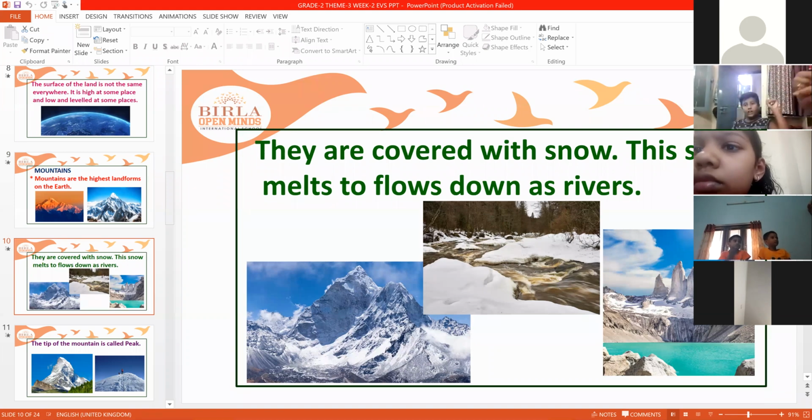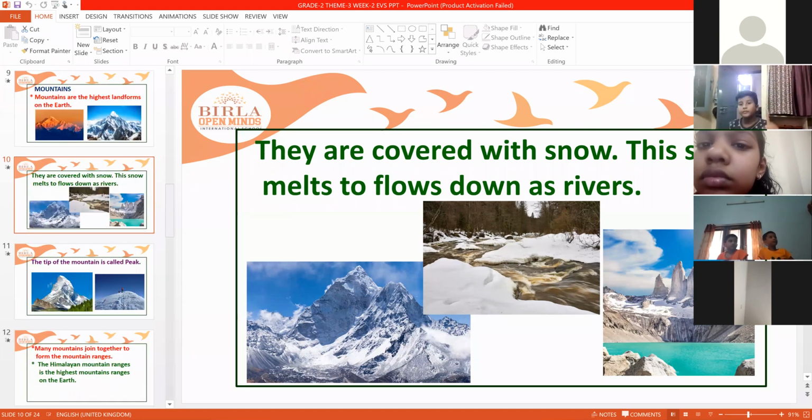Why are they covered with snow? Because they are very high, away from the ground level, so the temperature on the mountains will be very cool. Due to that cool condition, the snow forms.